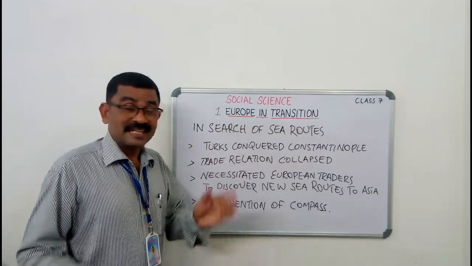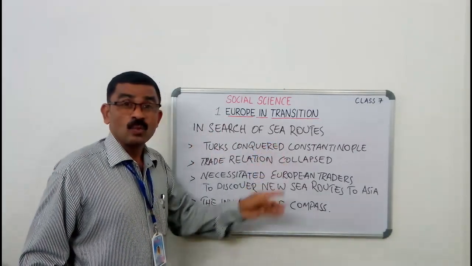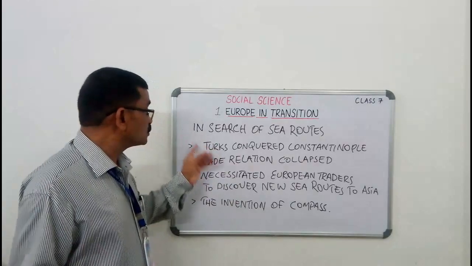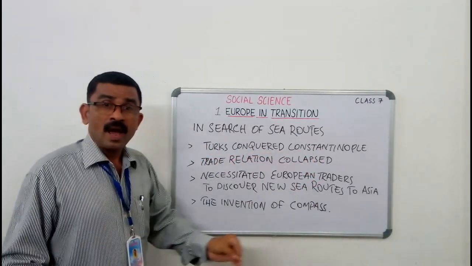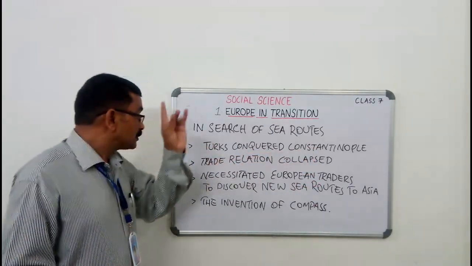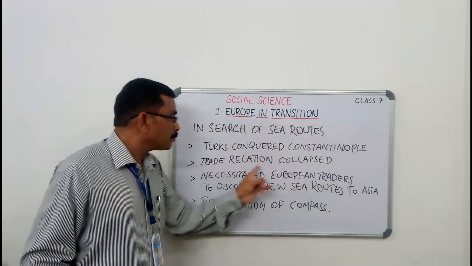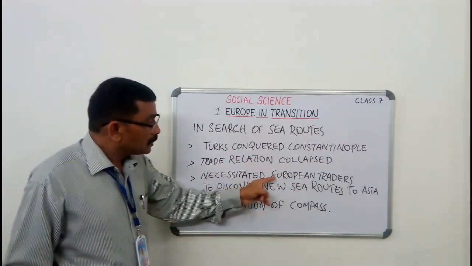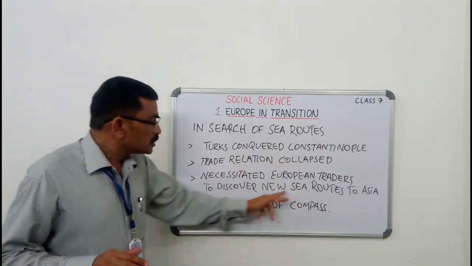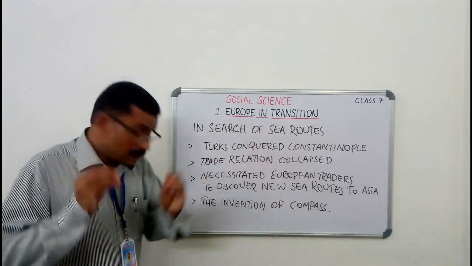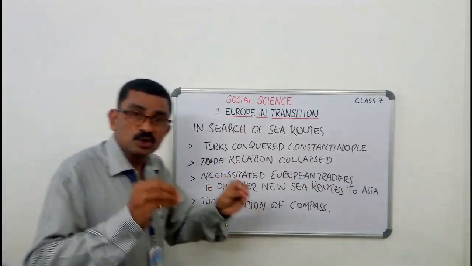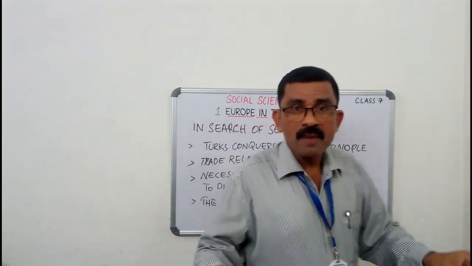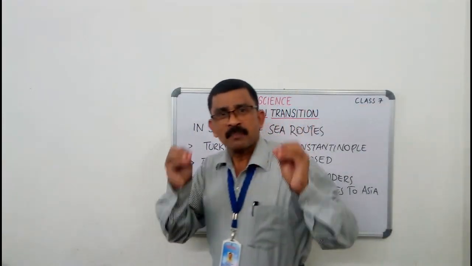Let's discuss the search for sea routes. We have learned that the Turks conquered Constantinople. So what happened? The trade relation between Asia and Europe collapsed. It necessitated European traders to discover new sea routes to Asia. The invention of the compass and the spirit of adventure uncovered unknown routes, oceans and continents.